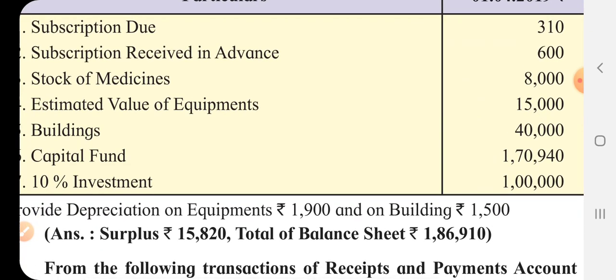40,000. Capital fund, very good, the ready-made figure of capital fund is given. We need not calculate it by preparing opening balance sheet. This capital fund will be shown in the inner column on liabilities side of the closing balance sheet.